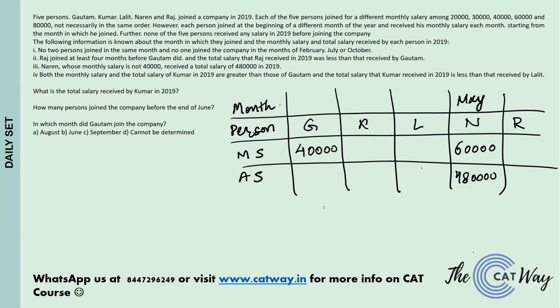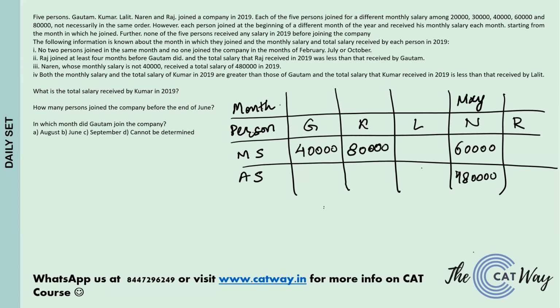And we also know that Kumar drew a salary more than Gautam. Now Kumar has the option of 60,000 or 80,000. He cannot draw 60,000, so he will draw 80,000.